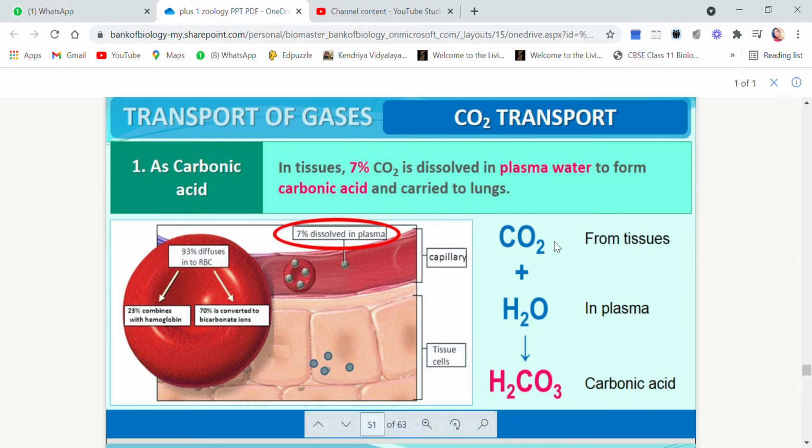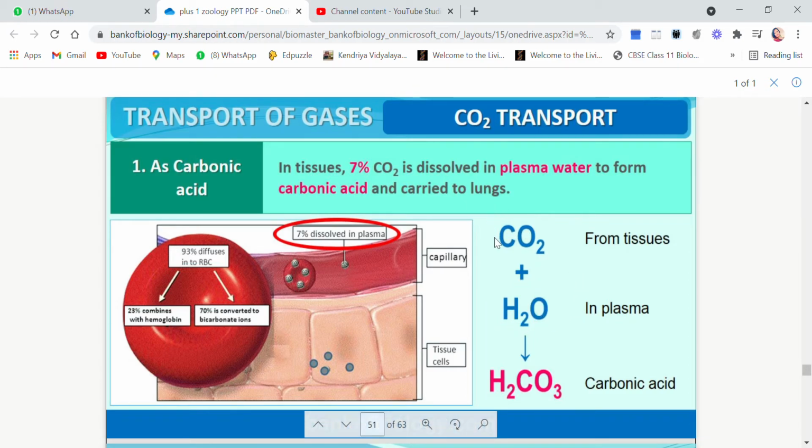Whenever carbon dioxide combines with water, okay, carbon dioxide is present in the tissues, water is present in the plasma. If you remember, in class 10th also you have done what the constituents present in the plasma are. A large portion of the plasma is water, and there are other things like amino acids, proteins, sugar, etc. soluble in plasma, but water is the major component of plasma.